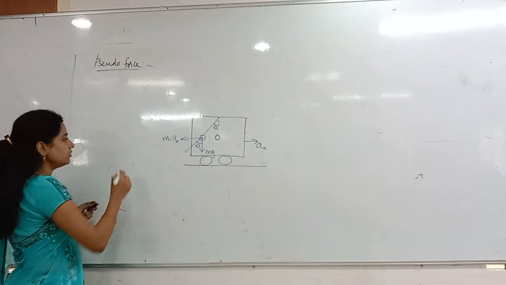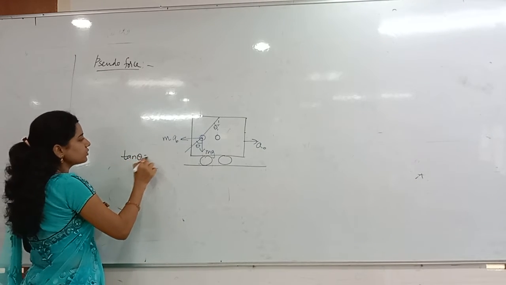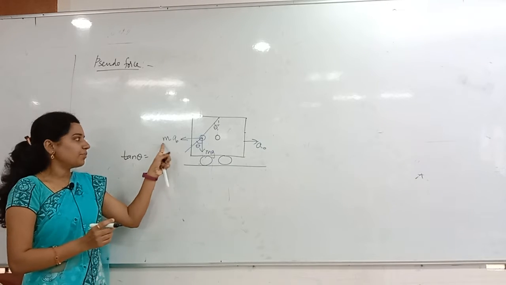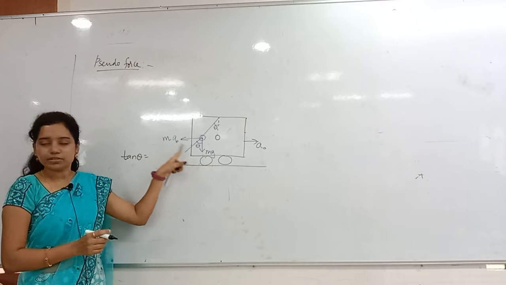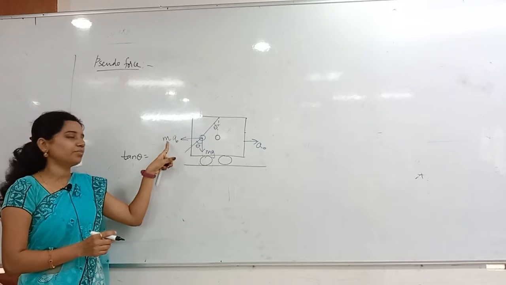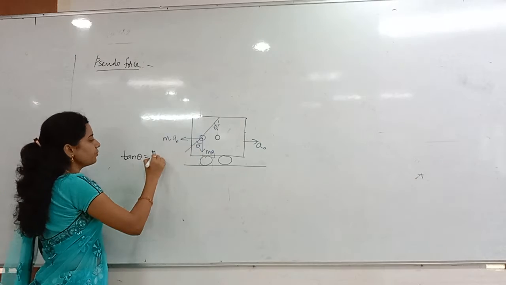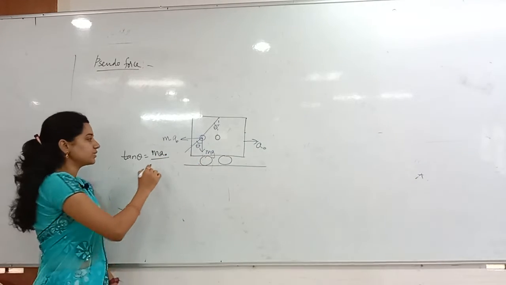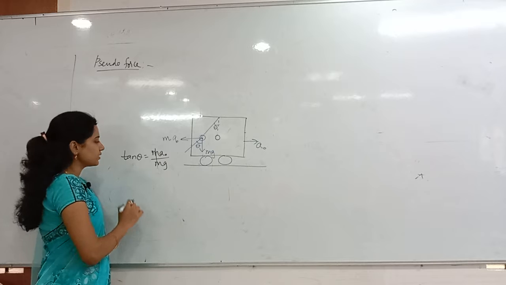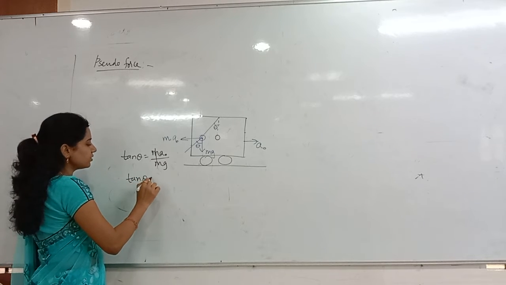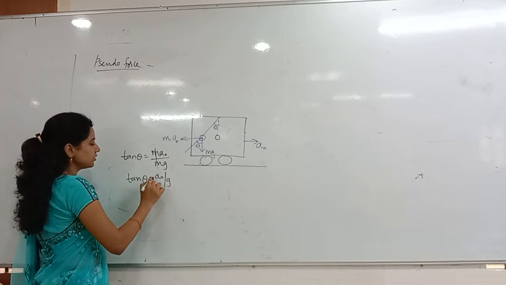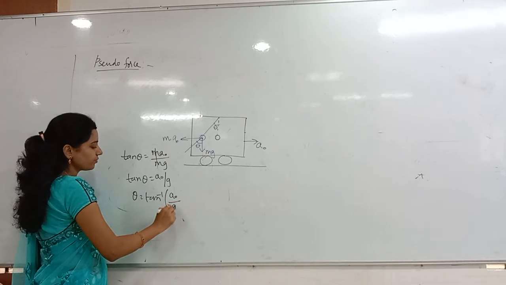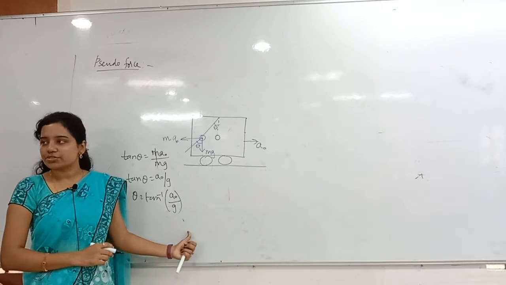Tan theta is equal to opposite by adjacent. Which is opposite here? ma0 is opposite for theta, and mg is adjacent. The mass gets cancelled. So tan theta is equal to a0 by g. Theta is of course tan inverse of a0 by g. This is the angle made by the string.